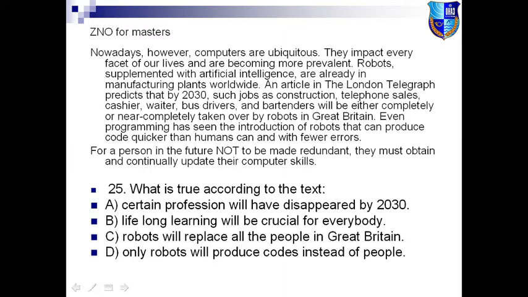B. Lifelong learning will be crucial for everybody. Crucial, remember, it means important, something without which we cannot live happily. C. Robots will replace all the people in Great Britain. And D. Only robots will produce codes instead of people.